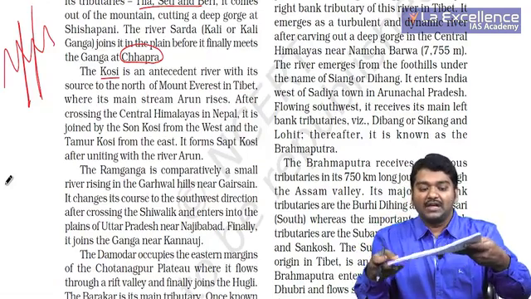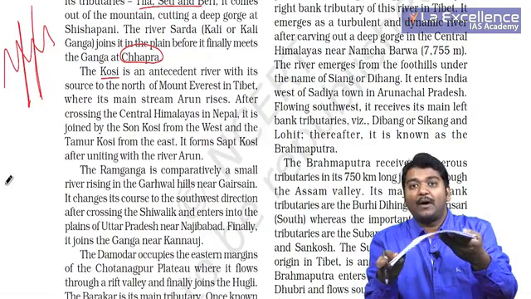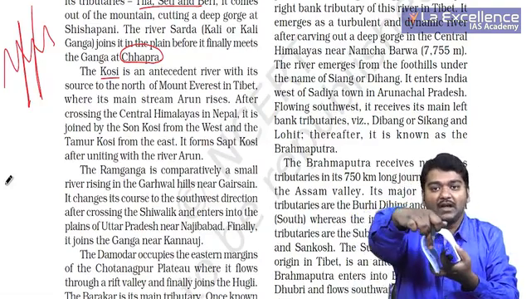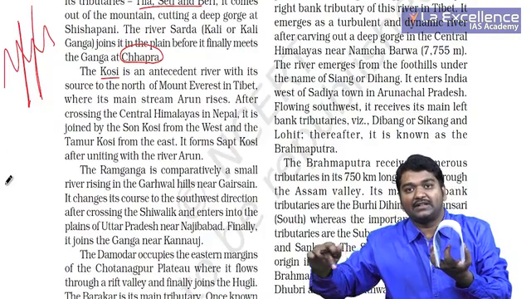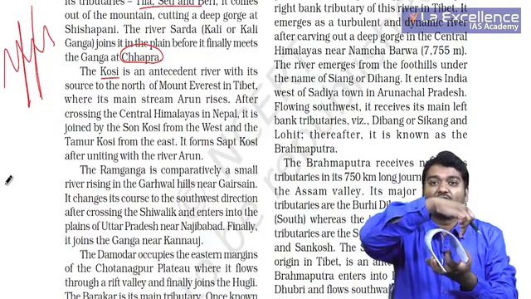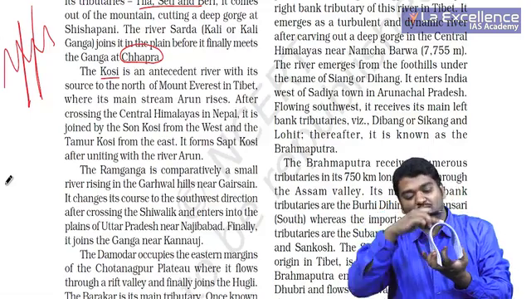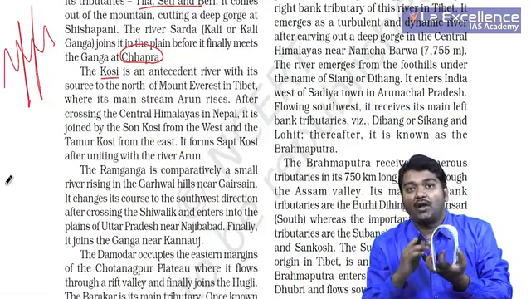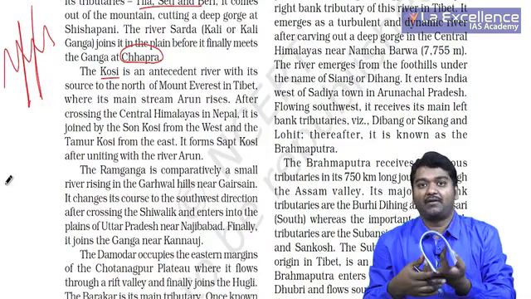Usually what happens, if the river is flowing like this and if a mountain comes, usually the river may move like this, correct? Or if the river is originating, it moves like this. But if the river is originating here and still it is moving in this direction after Himalayan upheaval, we call it to be antecedent rivers.